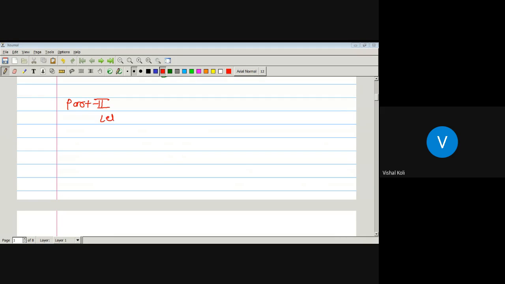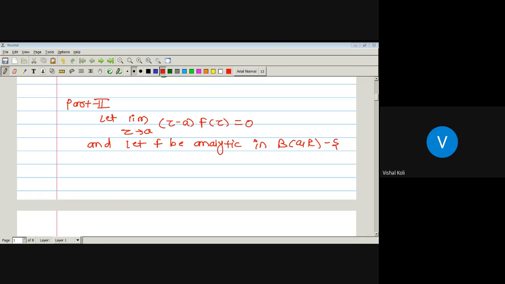Let limit Z tending to A, Z minus A into F of Z be equal to 0. And now we have to prove that A is a removable singularity for the function. And let F be analytic in the deleted neighborhood of A. Analytic in the deleted neighborhood of A means analytic in the open ball about A of radius R minus the point A.